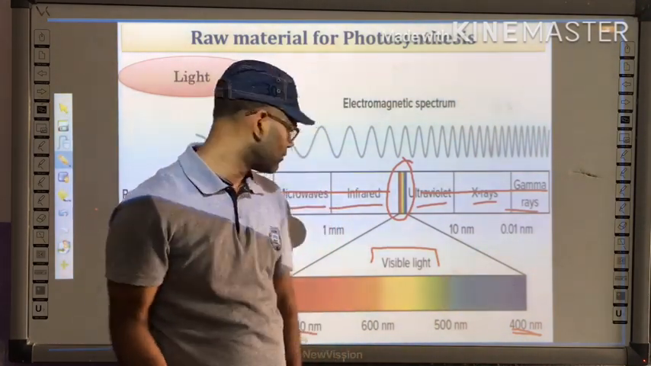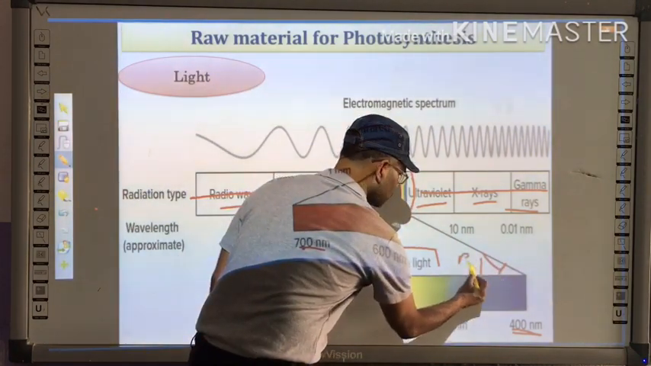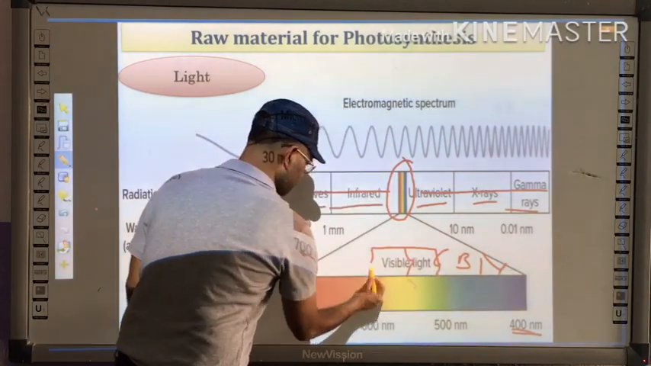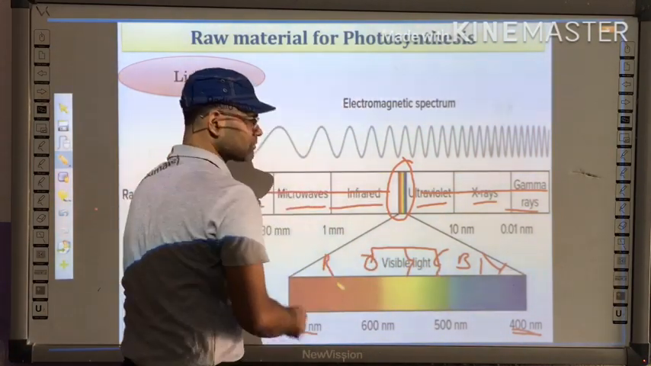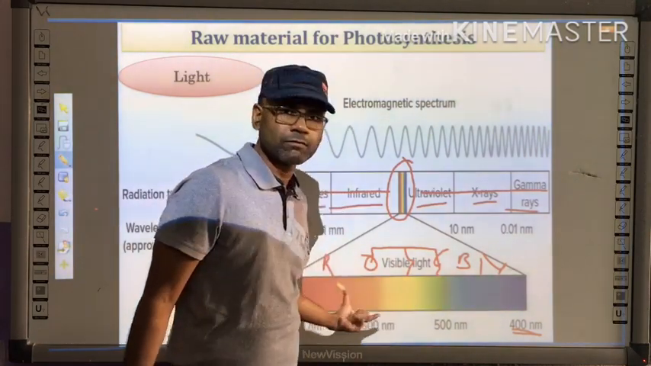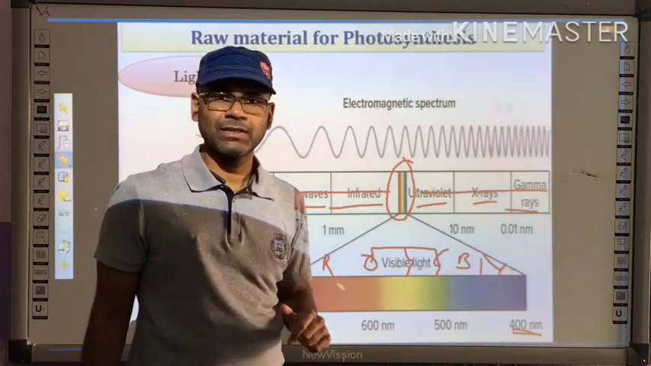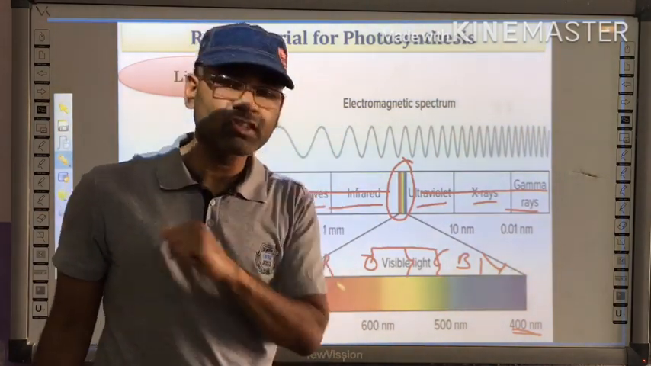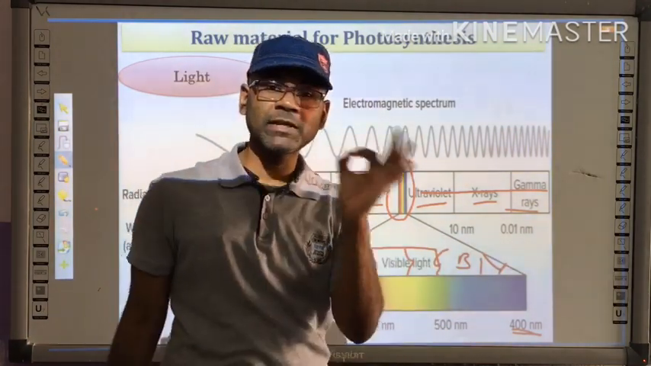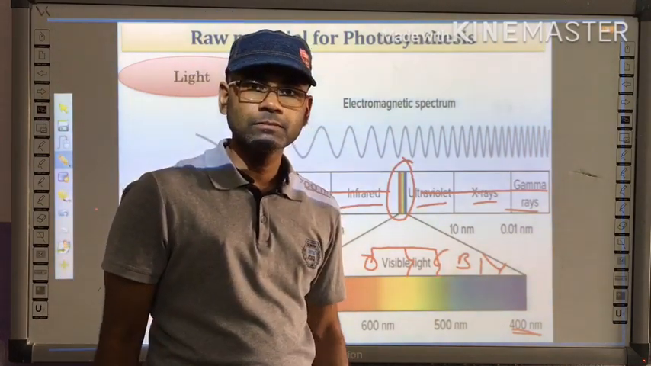Okay, and you know VIBGYOR, right? So violet, indigo, blue, green, yellow, orange, and red. That is VIBGYOR. So this VIBGYOR or visible radiation is very important for performing the process of photosynthesis. Right, and let me tell you a very interesting thing. Out of these 7 colors, which color is very important for photosynthesis?